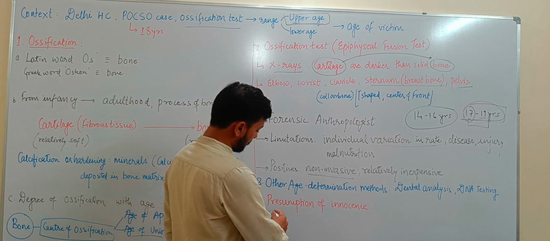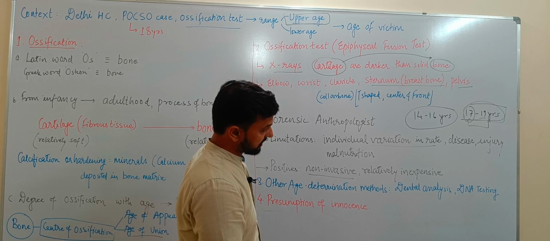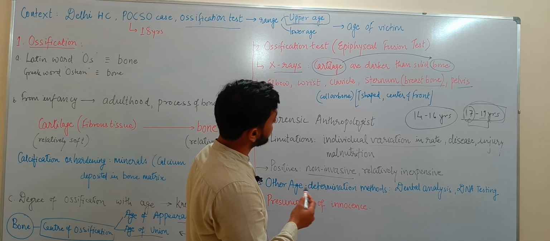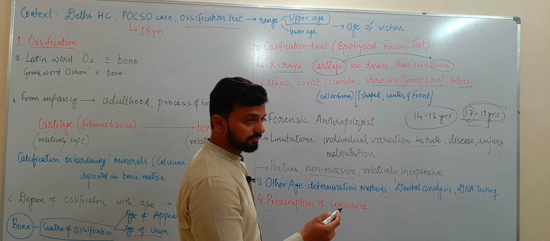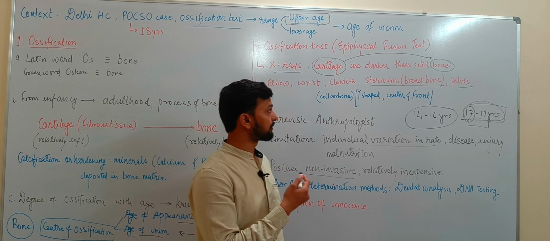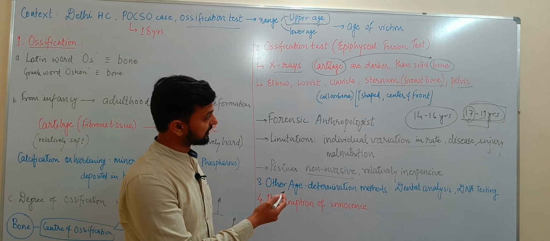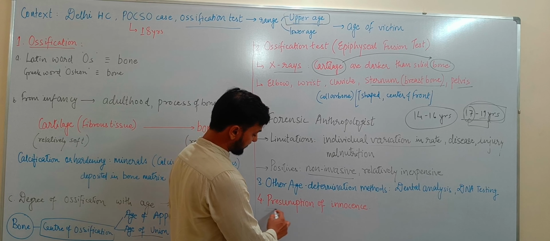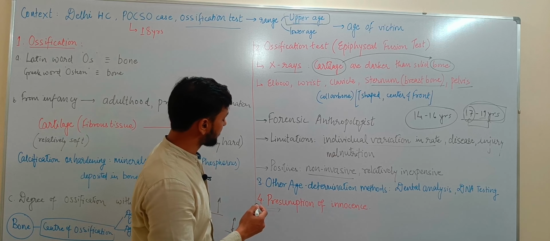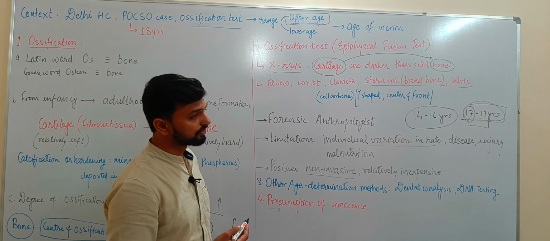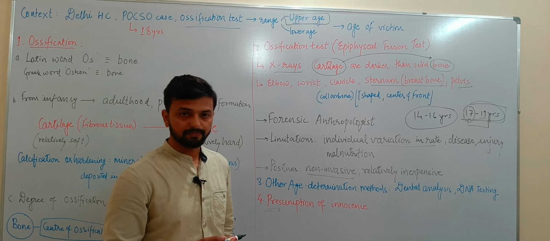So following the principle of presumption of innocence, we have to consider the upper age, that is 19 years, and the case will not be tried under the POCSO Act, and this explains why the High Court directs us to consider the upper age of the victim. Okay, thank you.